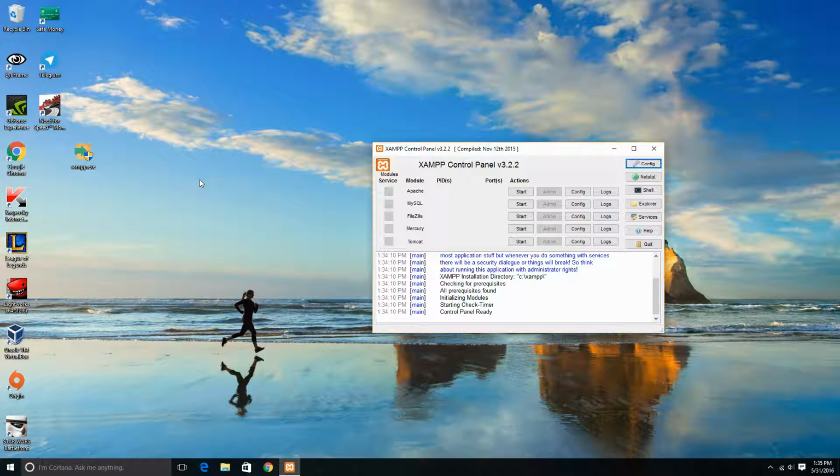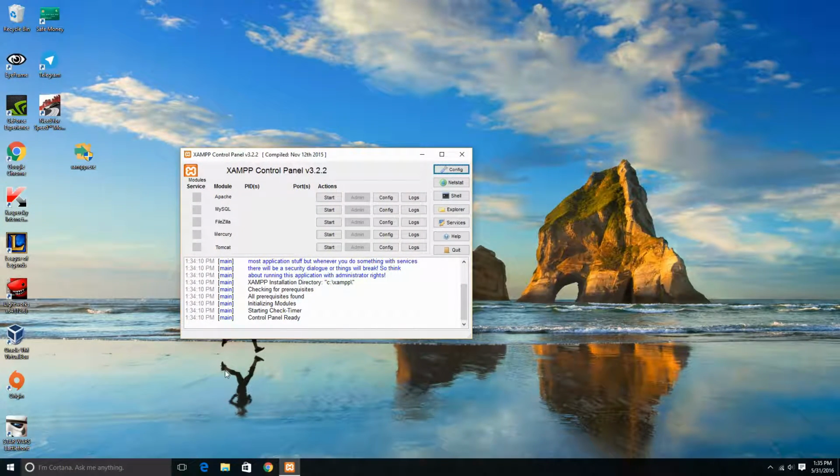So once you finish with the installation of XAMPP, you just have to open it. Once you open it, you will see the control panel. In the control panel you will find Apache and MySQL, which are the two applications that we will need in order to run our web server. You have FileZilla, Mercury, Tomcat. Those are for different applications like an email server, things like that. So you just have to click start on Apache and click start on MySQL.